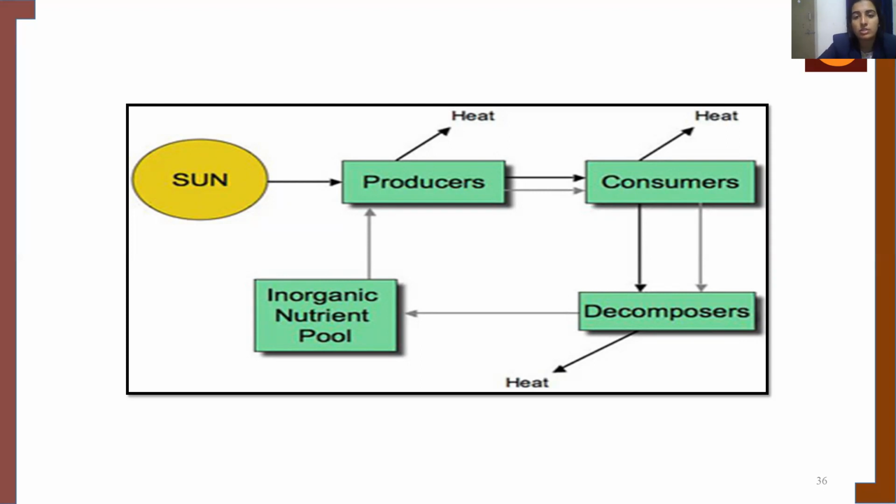From the consumers, again through locomotion or excretion or respiration, some of the energy is lost, and whatever is stored at the consumer level gets transferred to the detritus level, the decomposers level. From the decomposers, again energy is lost. Whatever is stored in the decomposers gets transferred to the inorganic nutrient pool, and in this way the energy flow happens.